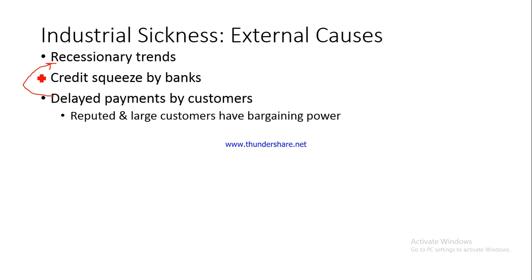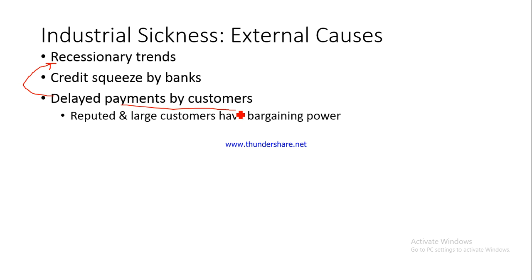Then many a times industrial enterprises have to face problems because their customers who have already bought product from them delay the payments, they don't pay on time. And this also happens in case of bigger customers. For example, if there are smaller industrial enterprises which are selling to bigger brands, like for example if you are selling your product to Nestle, and you are a smaller unit preparing packaging material and selling to Nestle. Now Nestle is a bigger brand, so Nestle will bargain for a longer credit period.